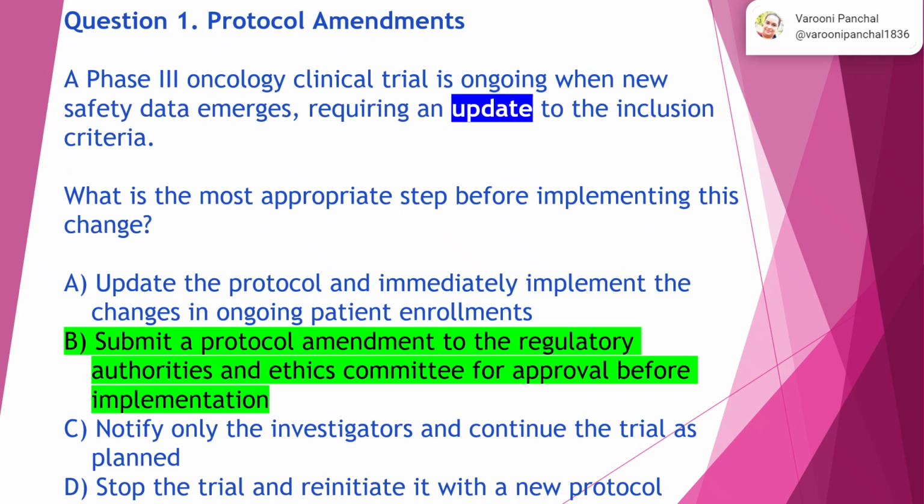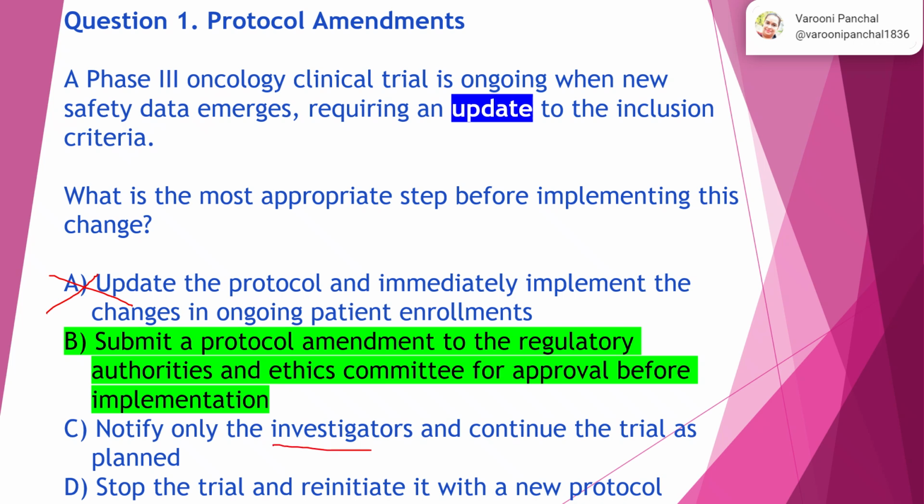Question 1. Protocol amendments. A phase 3 oncology clinical trial is ongoing when new safety data emerges, requiring an update to the inclusion criteria. What is the most appropriate step before implementing this change? Option A says update the protocol and immediately implement the changes in ongoing patient enrollments. No, you cannot make the updates in the protocol without even informing the stakeholders. Option C, notify only the investigators and continue the trial as planned.